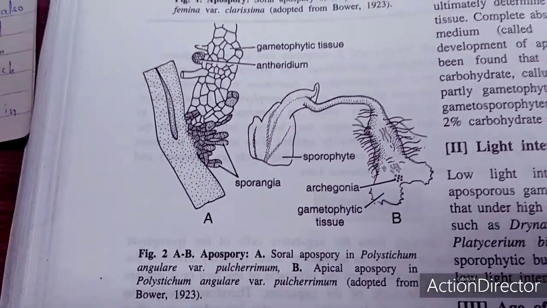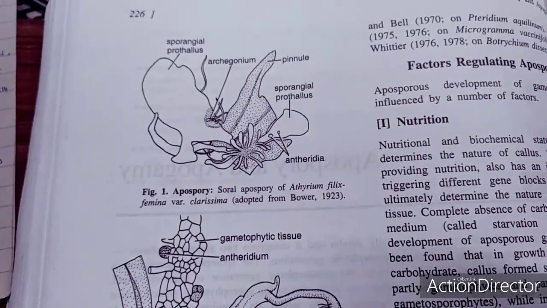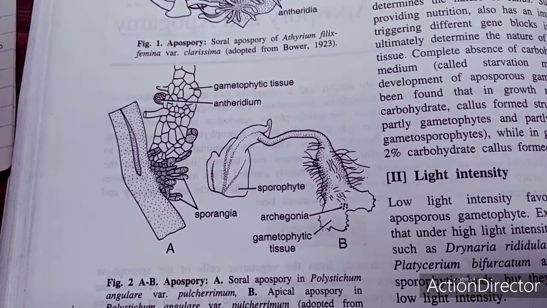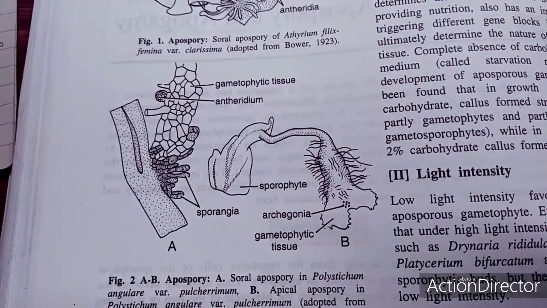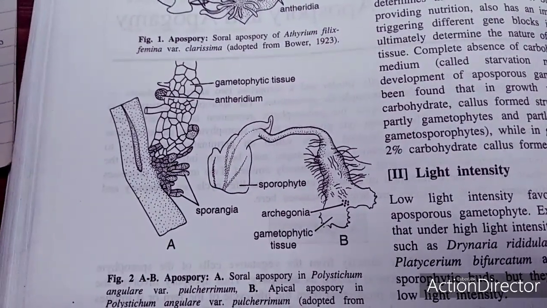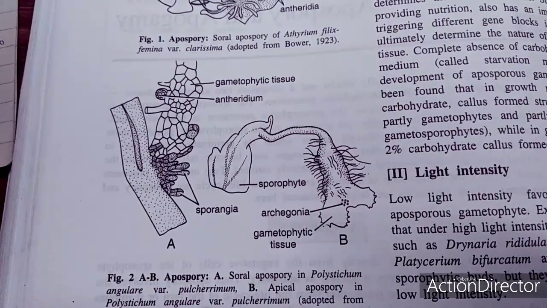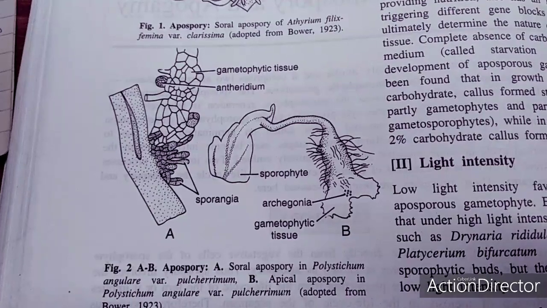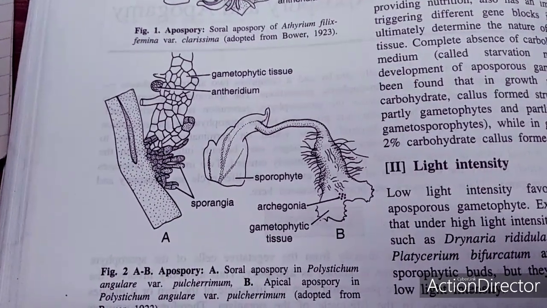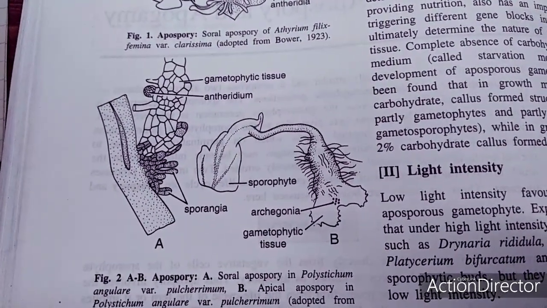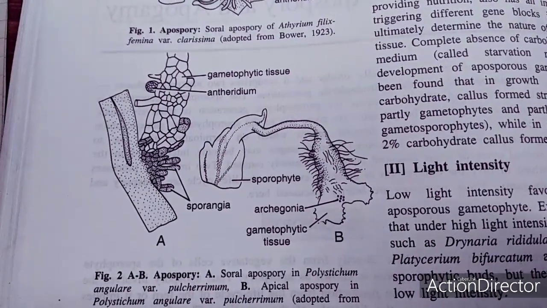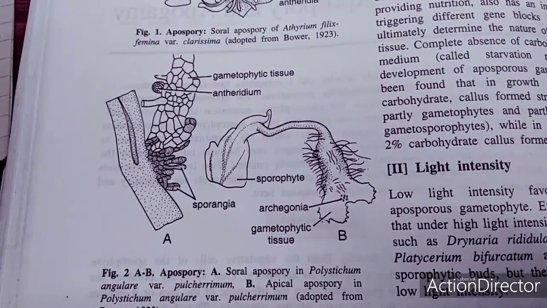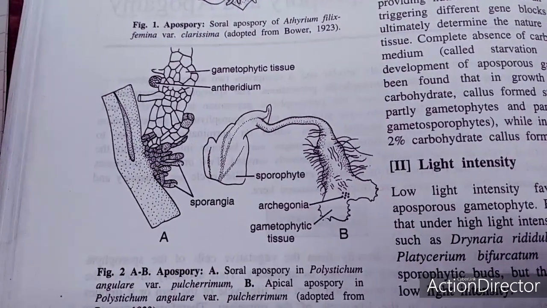First we are taking apospory, and these are the structures showing the aposporous structure and the origin of non-vascular gametophyta. The vegetative formation of a non-vascular gametophyta from a vascular sporophyta without the formation of spores is known as apospory. I'm just repeating it again: the origin of a non-vascular gametophyta, which comes vegetatively from a vascular sporophyta without the formation of spores, is known as apospory.